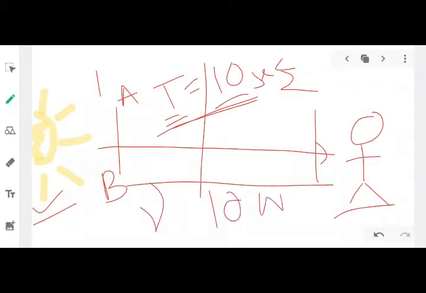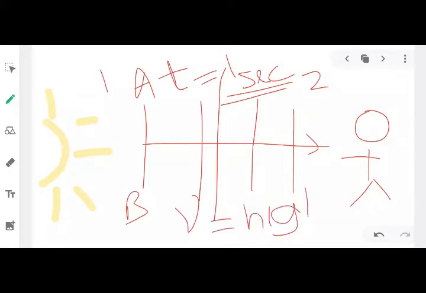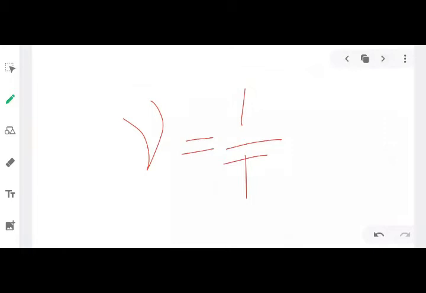You will receive light at very low frequency. But when your source of light produces light in very less time, in that case your frequency will be high. That means you will receive light very frequently. Fine. So from there we can understand that frequency is inversely proportional to time. The higher the time, the lesser will be your frequency. The lesser the time, the higher will be your frequency.